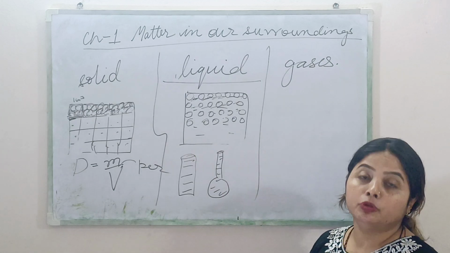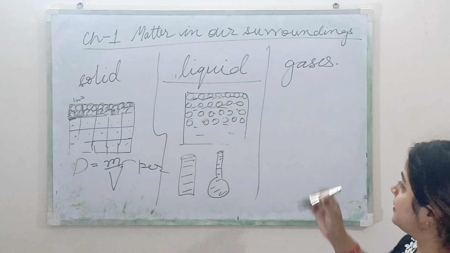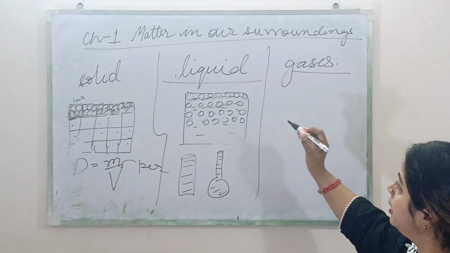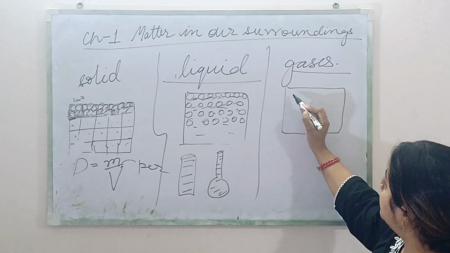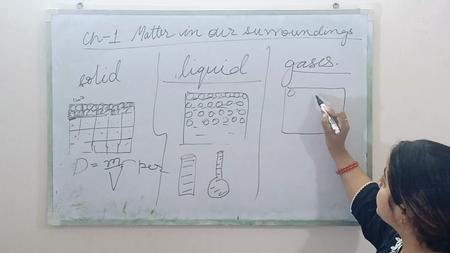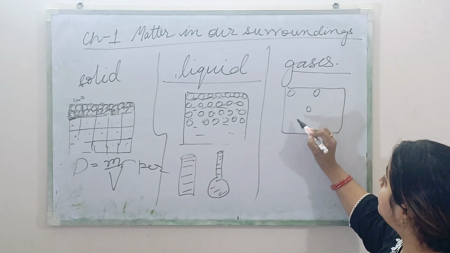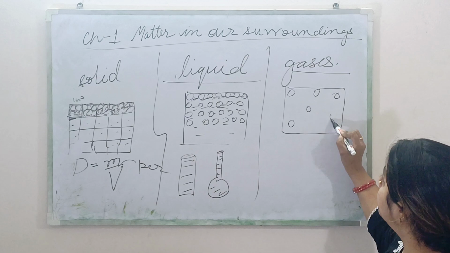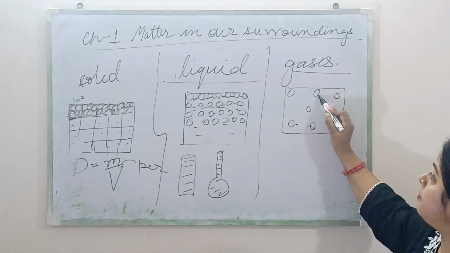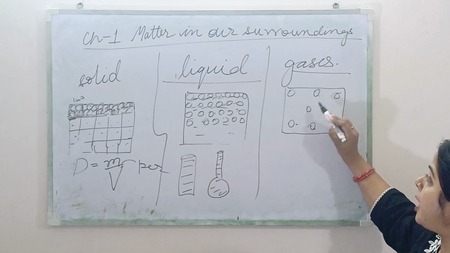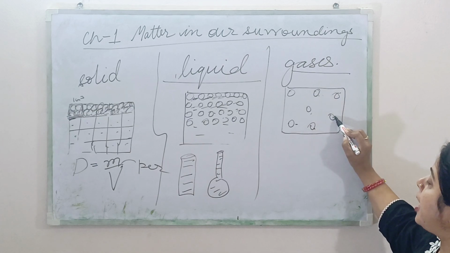Now let's come to the properties of gases. Now if we talk about the molecules or particles of gases, they are very far from each other. Can you see? They are very far from each other. One molecule is far from another. Another is far from other.